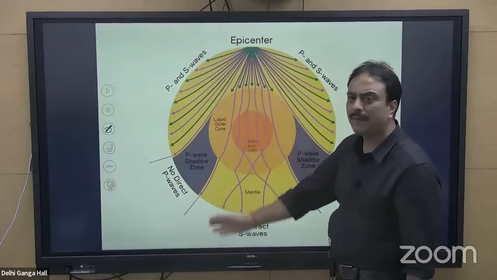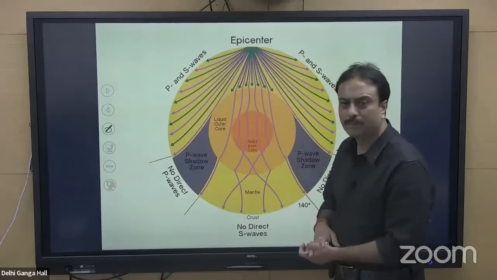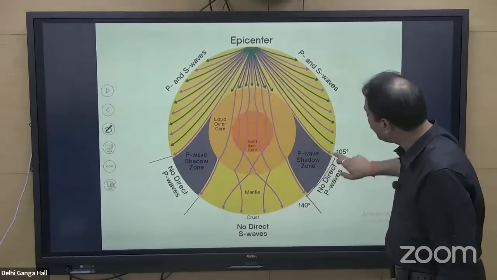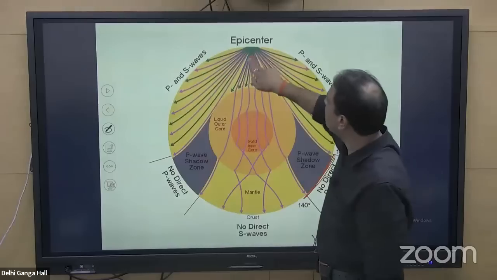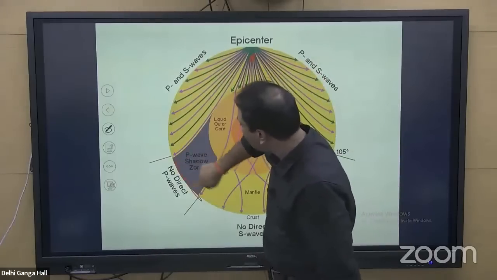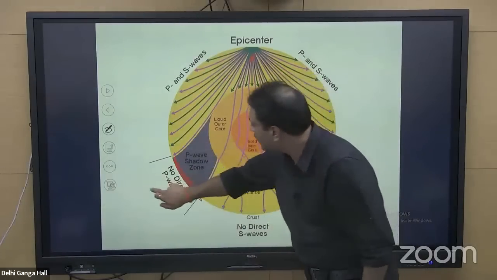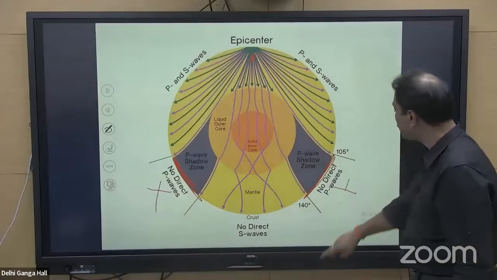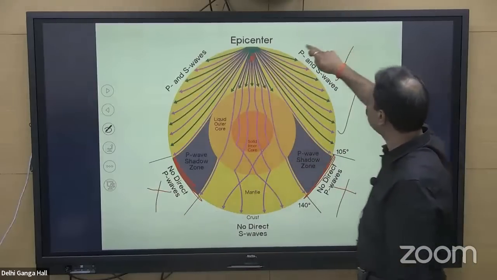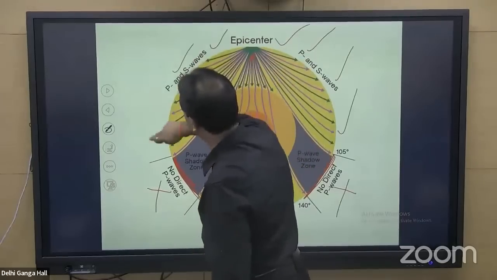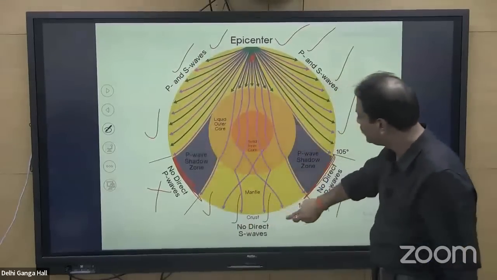And so we get multiple bending, refractions and reflections of the primary wave. As a result, a particular area is seen for a particular position of focus where the P wave cannot be detected. So in this particular region, P wave is not there. Here it is there. It is present in all the locations. It is present here also.